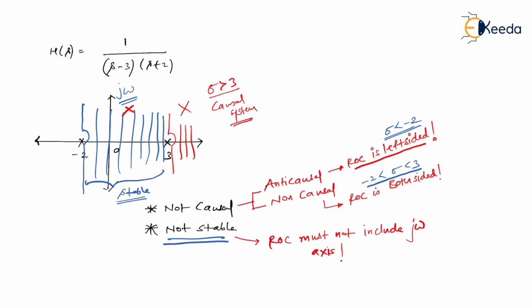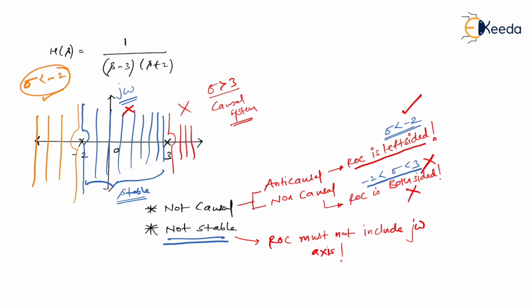Am I right? So you know what? The ROC cannot be both-sided. So this condition is false. So we have only one possibility, that is sigma less than -2. So we have only this kind of ROC. So what is the real ROC? The real ROC is sigma less than -2.